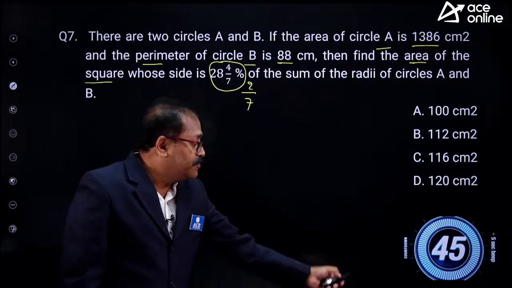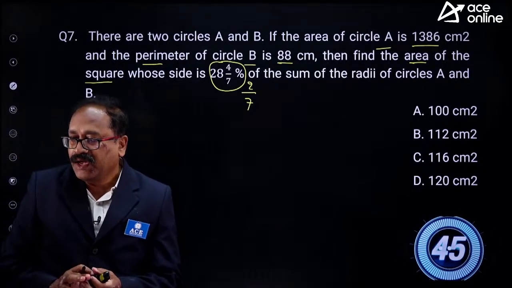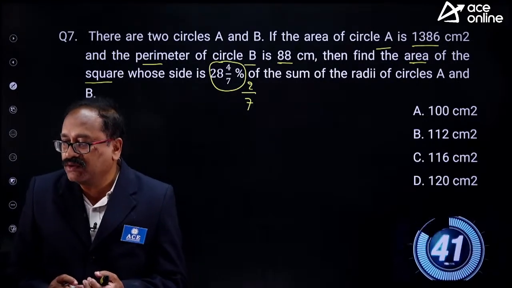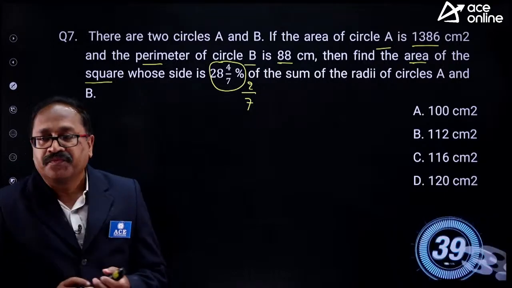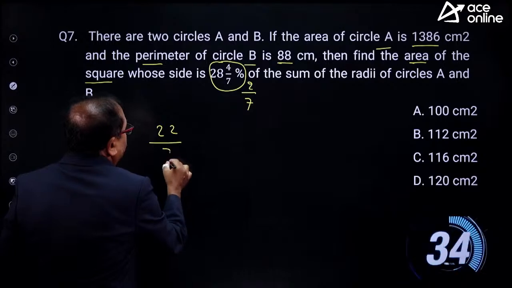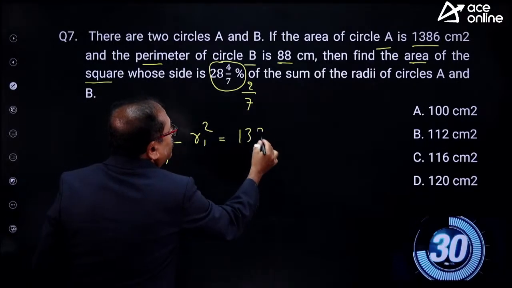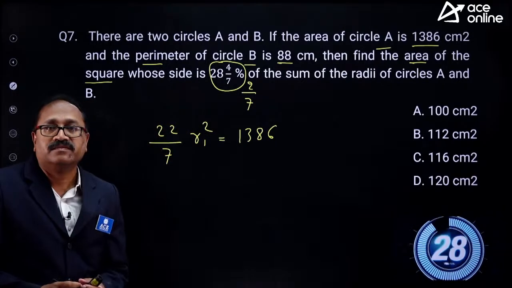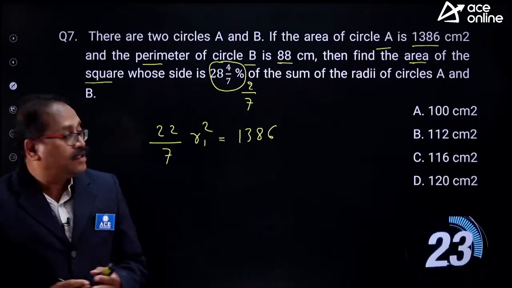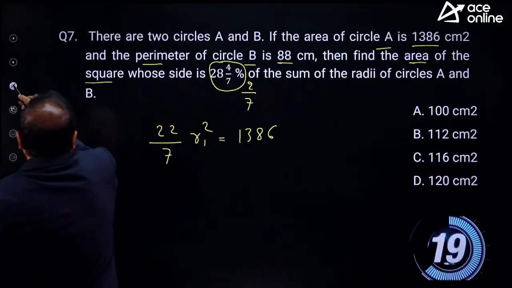Chalo, I give 45 seconds to you. Try to answer this question, my friend. Already we know that the area of the circle A is given to you, which you can write down as 22 by 7 R1 square is equal to 1386. I am just giving some clue to you. And you are also given another value.